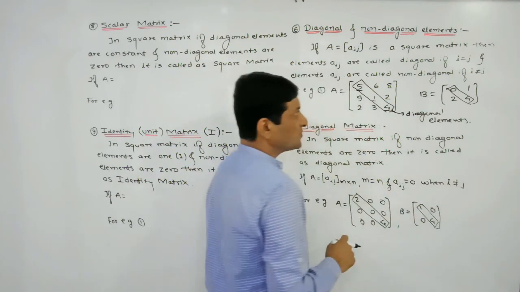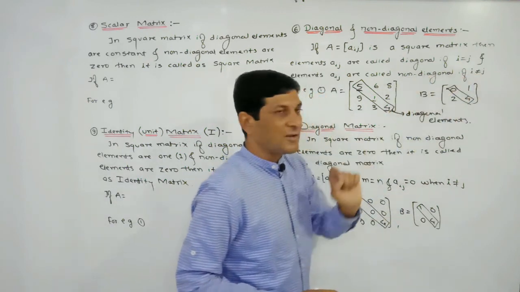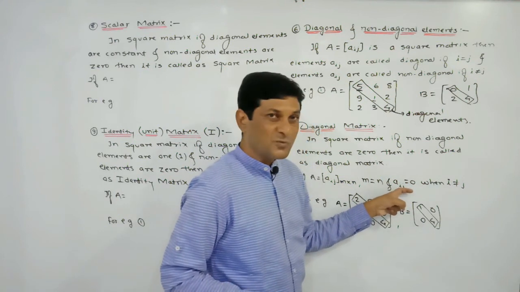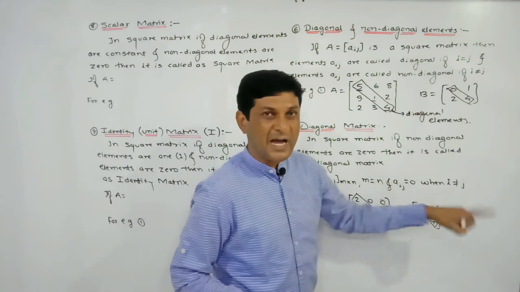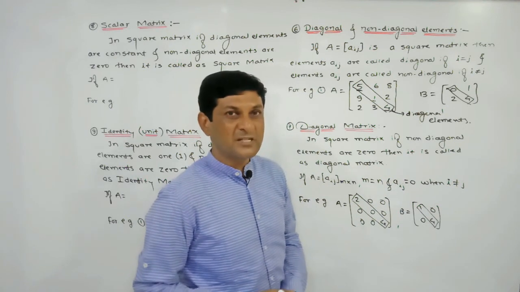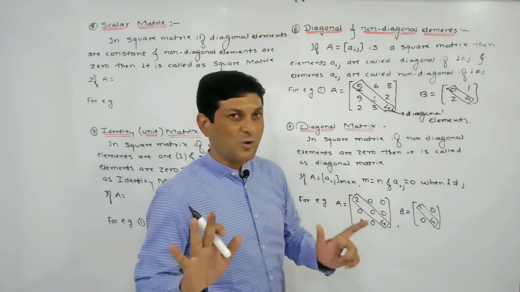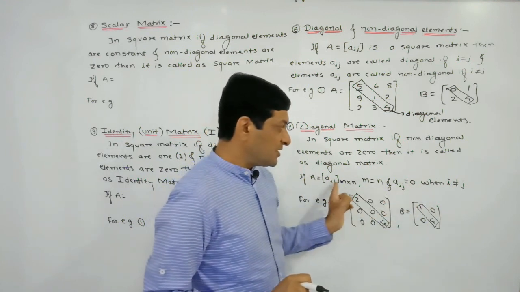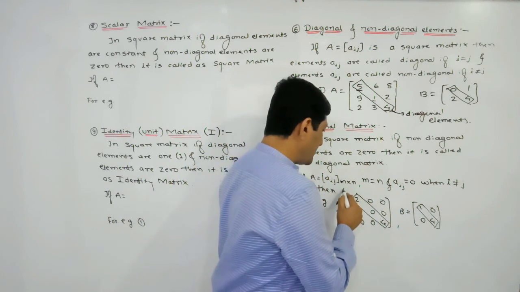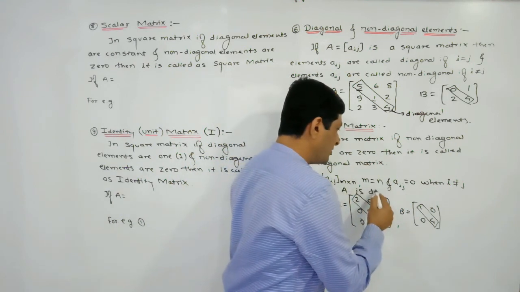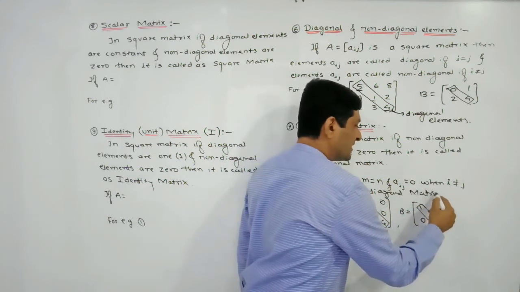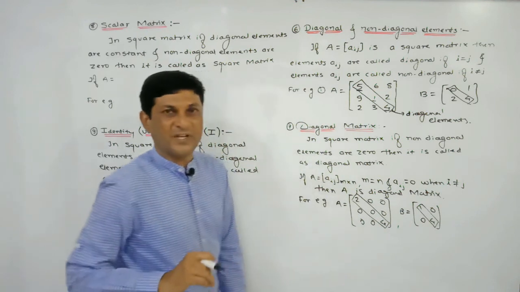When i is not equal to j, we are discussing the non-diagonal elements. Wherever i and j are unequal, the value of the element is 0. So the non-diagonal elements are 0. We are not giving a condition on the diagonal elements. If this condition is satisfied, then the square matrix A is called a diagonal matrix.